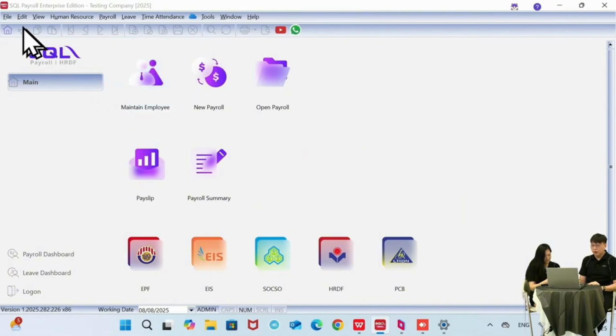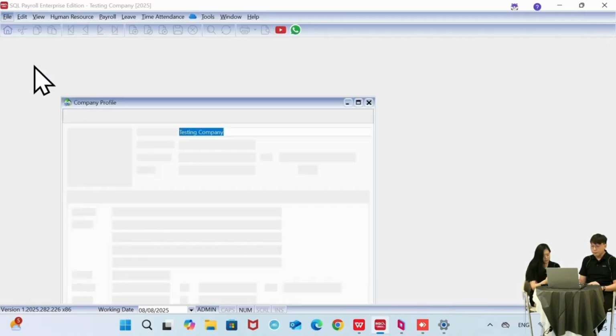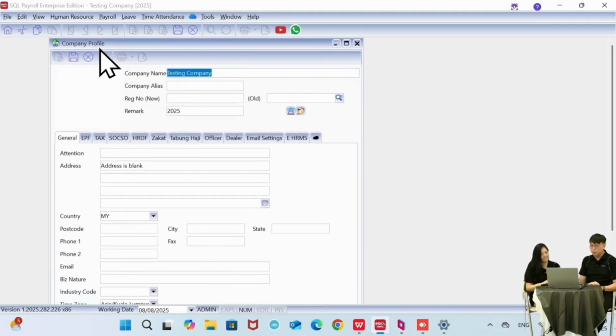So first of all, we will do the setup for our company profile first. We can go to File at the left side corner, and then we go for Company Profile. And here, actually, this is the setting you need to key in for your company. So followed by the company name first, followed by registration number.